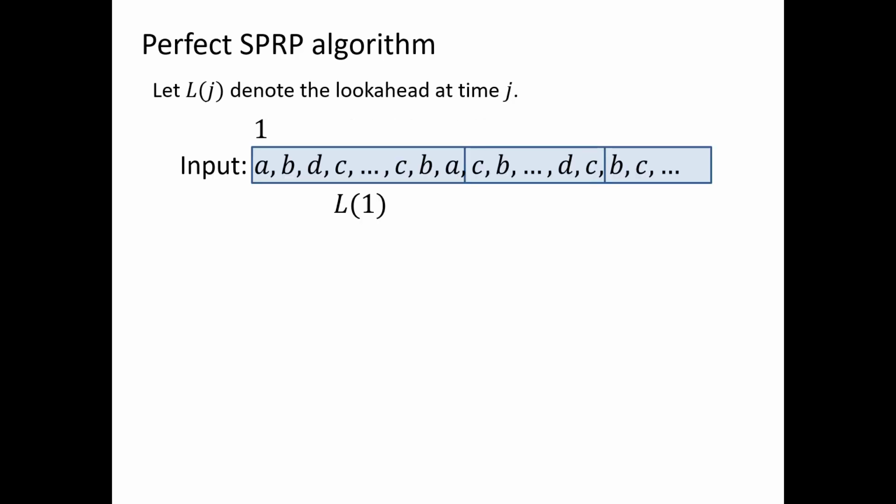So now we discuss the algorithm that's 2-competitive, assuming that the strong per-request predictions are always correct. At each time j, we let L_j denote the look-ahead, all the pages we can see. The algorithm proceeds as follows. First we see how far ahead we can see, and we run an optimal algorithm on these pages. Recall that the SPRP is completely correct, so we can simply serve these pages optimally.